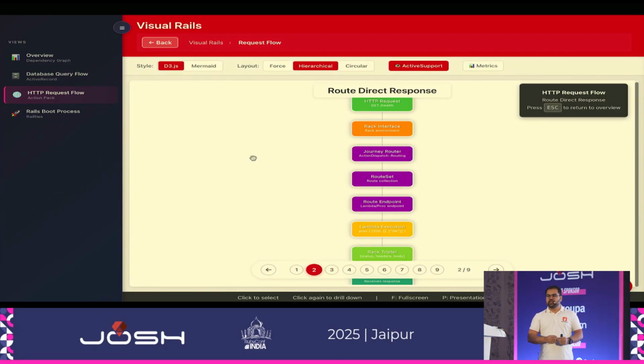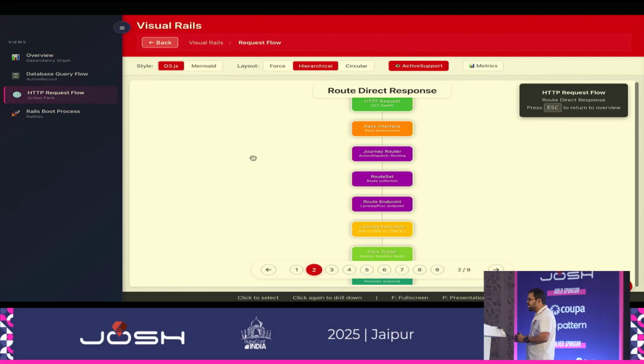But what we are most interested in is what's happening when a request is actually hitting the Rails application. So from page number 2 to 9, we will be looking at different cases where the request is actually hitting the Rails application and what the scenarios are. Again, we will follow the same style. We will start with something very simplistic and then increase the complexity.